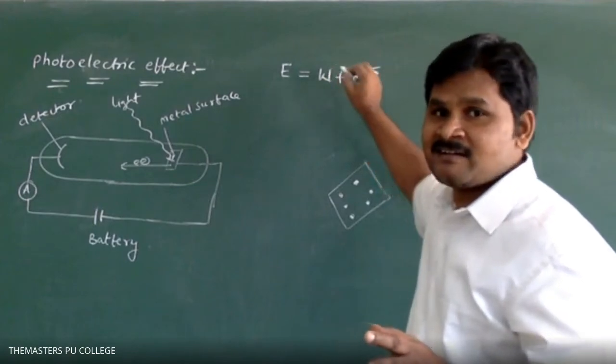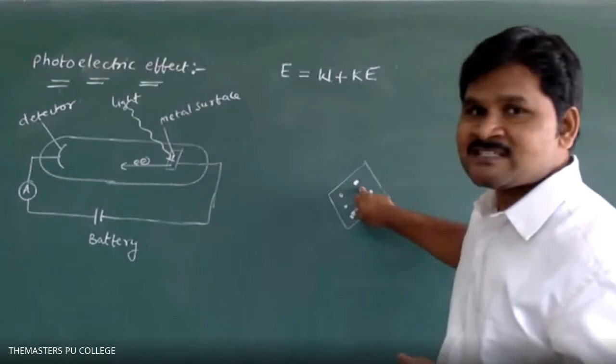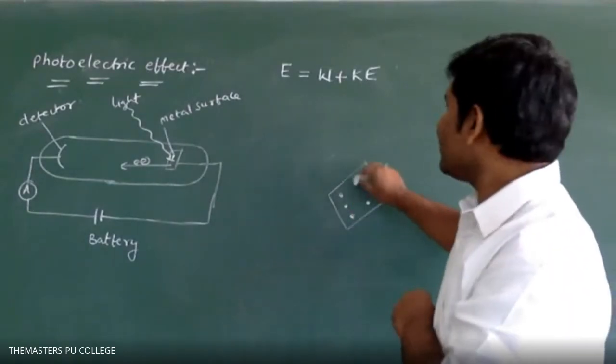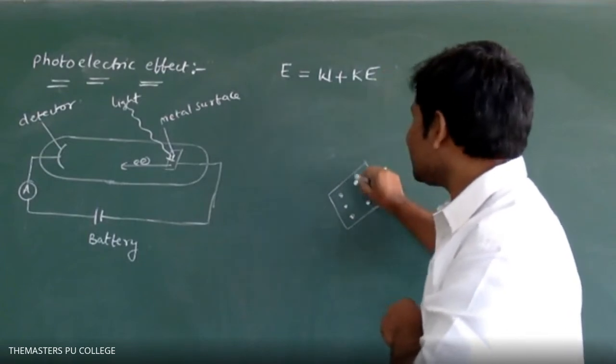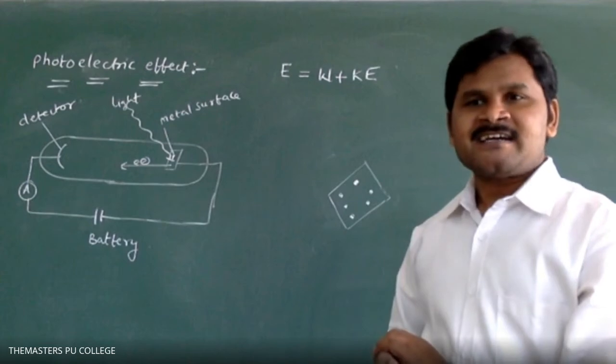Once you free this electron from the metal surface, we have to completely escape this electron. For that we require a certain amount of energy. That energy is called kinetic energy.